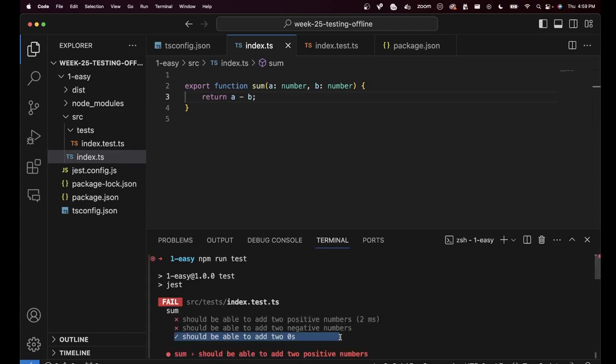As you can see, still one test was able to succeed because 0 minus 0 and 0 plus 0 amount to the same thing. But the other 2 tests have failed. This is good. That is why you add multiple tests. If I had just a single test, it wouldn't have failed even though the code is not doing the right thing. And hence you add multiple tests and try to cover as many use cases as possible.